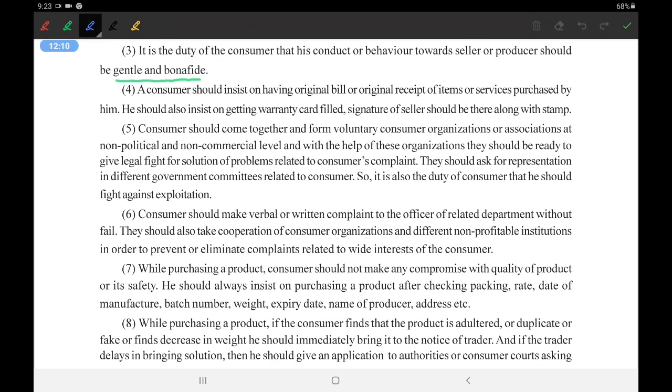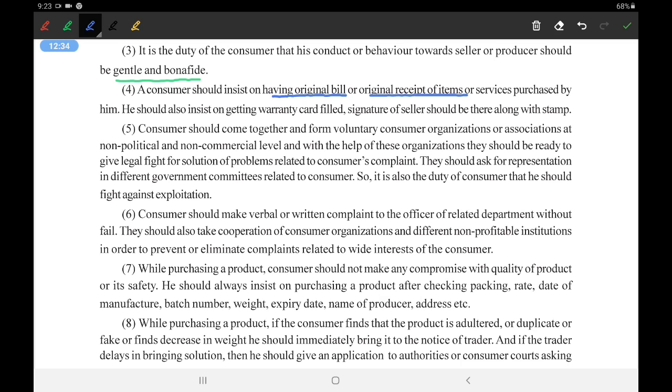Next, a consumer should insist on having a bill. This is the most important. We should always try to get an original bill or original receipt of item. Then only we can always ask for a service or the things if the work is not done. Okay, so original bill and original receipt of the item that is purchased.